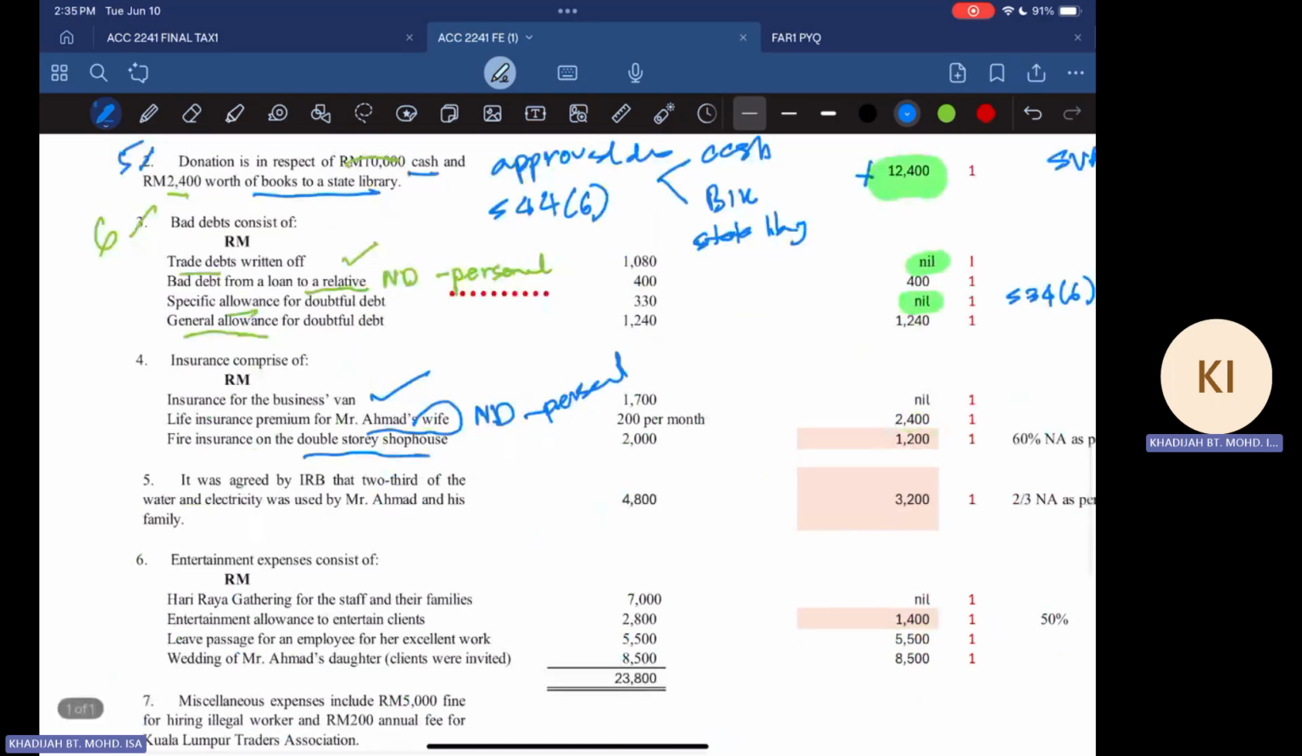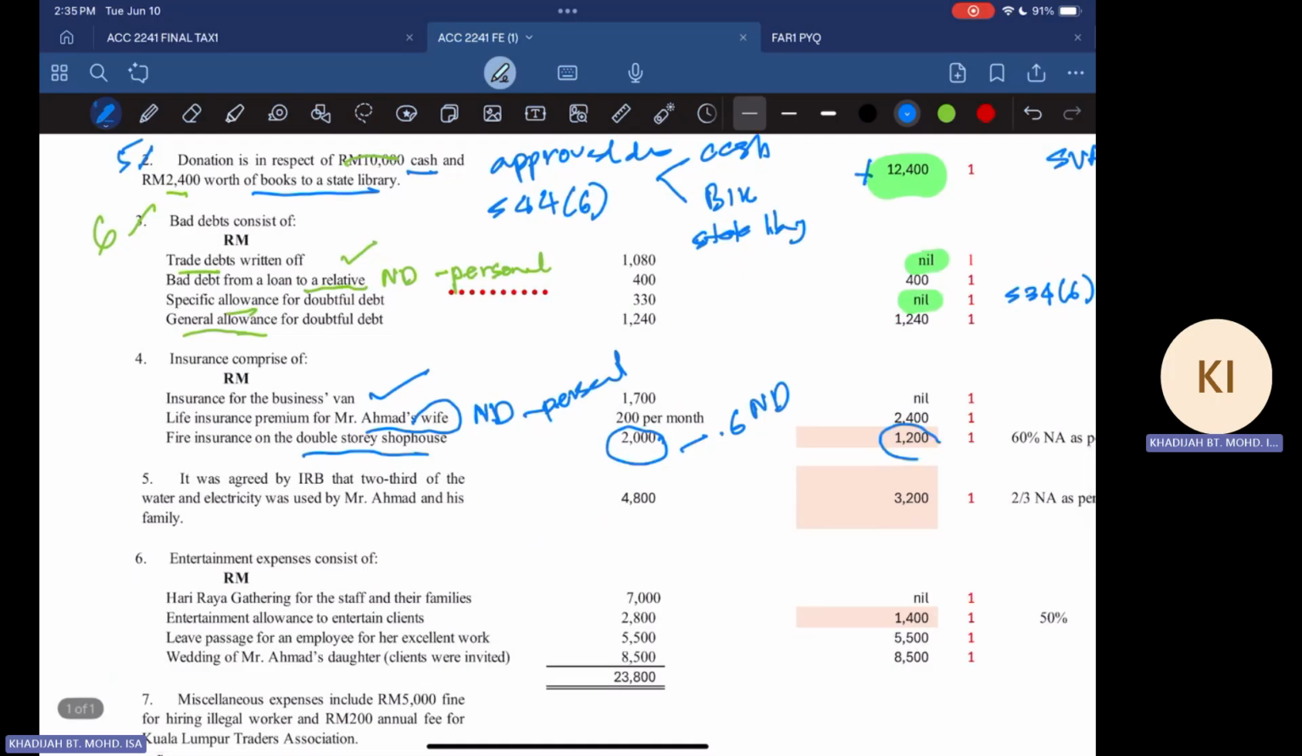So similarly, for fire insurance here, from the 2,000, 40% is allowable, but 60% is non-deductible. So you multiply 2,000 by 0.6. So that's how you add back 1,600. Why do you add back 1,600? This one is a personal expenditure. Again, the 60% portion of the shop house.